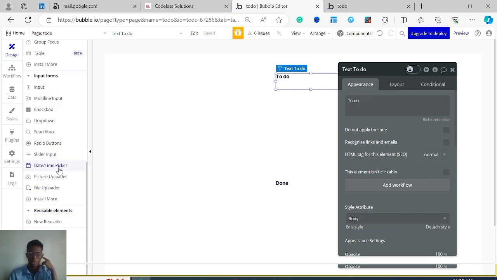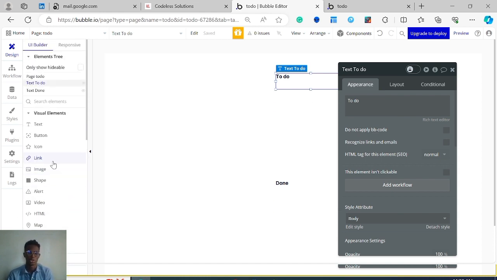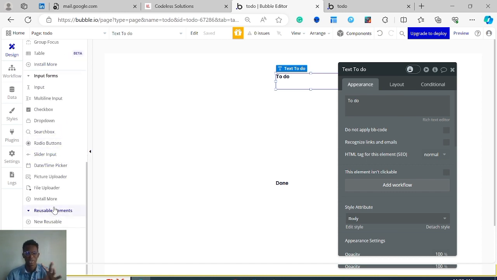Then we have input fields. As the name implies, these are just for entering information. Say, for example, I want my users to fill in a form. I will typically create a form and add all of these inputs into the form. So these are inputs, these are to add information, these are to group elements together, and these are to more or less display information. Just think of it as input, processing, output, sort of thing. So these are the ones displaying the visual elements, and these are the ones taking in information. Then we have reusable elements, but we won't talk about those for this video.